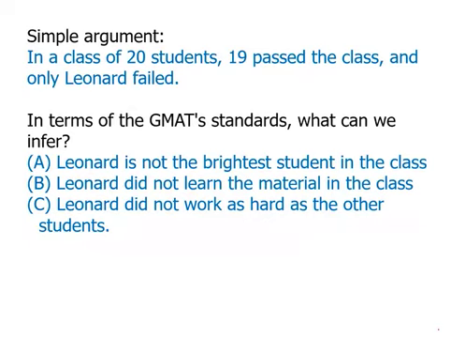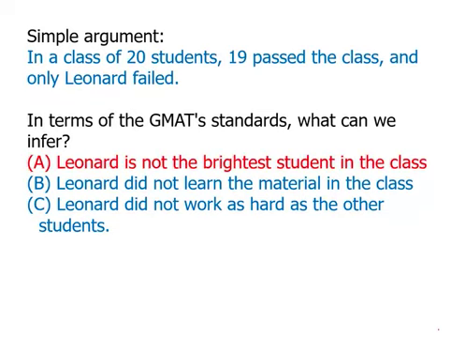Here's a simple argument. Which of the following has to be true? Pause the video and look at this for a minute, then we'll talk about it. Okay. In a class of 20 students, 19 passed the class and only Leonard failed. In terms of the GMAT standards, what can we conclude? A: Leonard is not the brightest student in the class. Well, what if he is the brightest student in the class? What if he's some kind of super bright Einstein character, but he just got bored with the class and didn't do any work and that's why he failed? That is one possible explanation. So it's not necessarily true that Leonard is not the brightest student in the class. So we eliminate that.